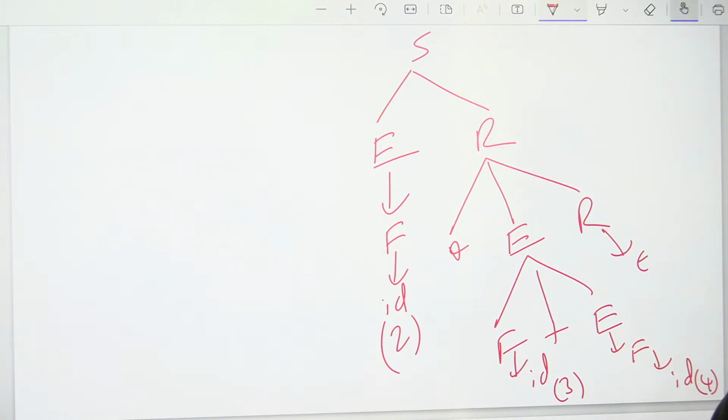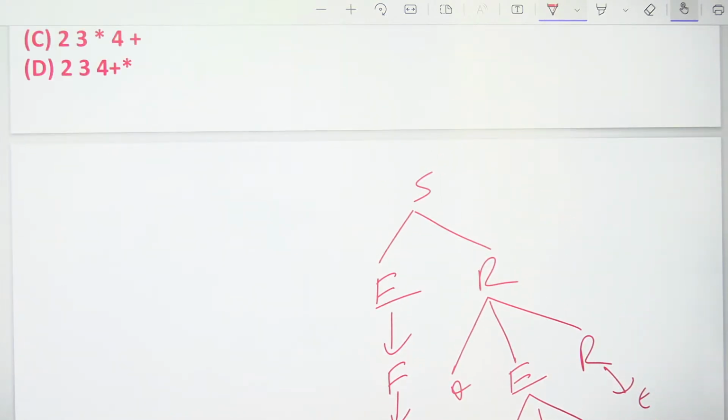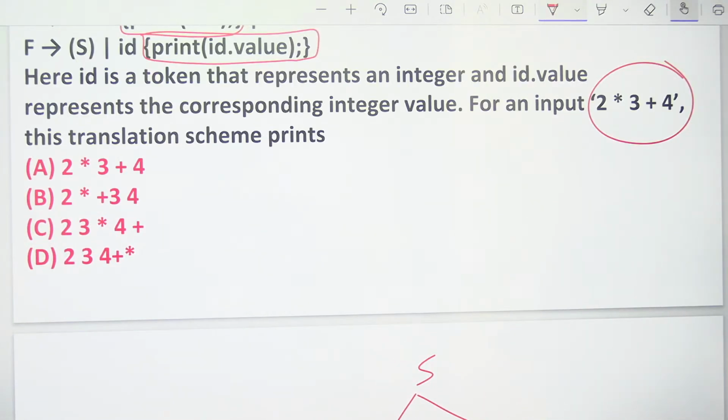S goes to ER, E goes to F, F goes to ID. R goes to star ER, E goes to F plus E. F goes to ID, E goes to F, F goes to ID, R goes to epsilon. Like this, right? So from this input string, what kind of output is coming, we have to check.